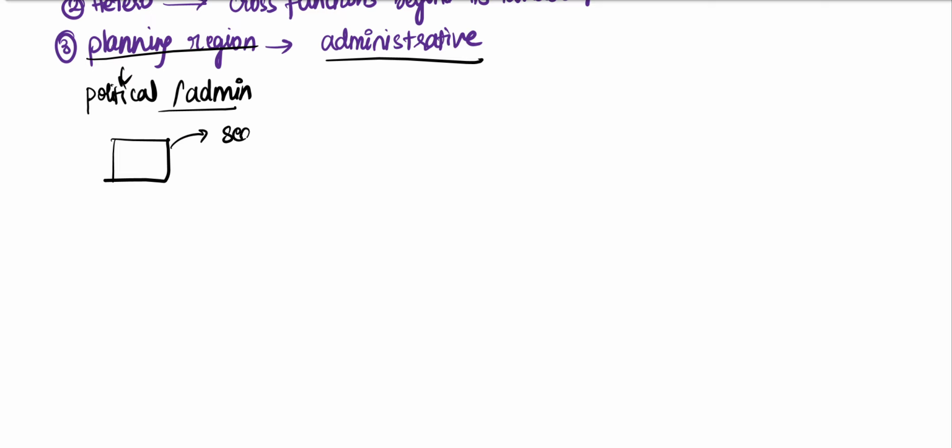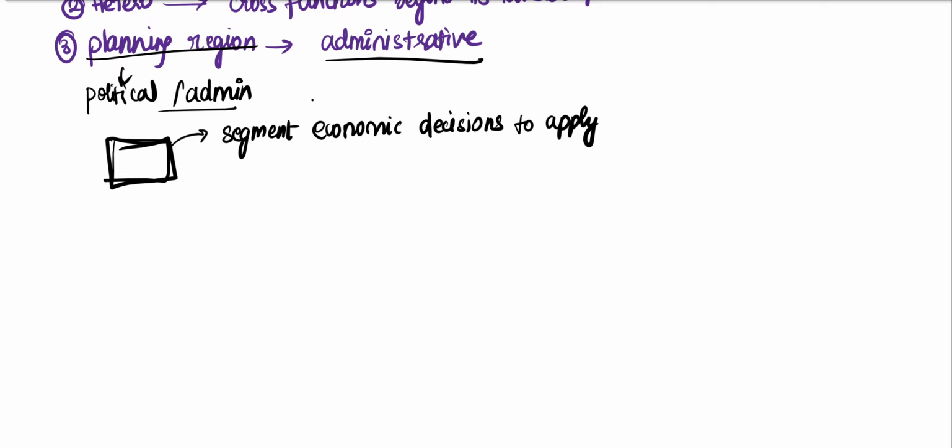This is a segment, and this segment is best for economic decisions to apply. This segment is chosen with a criteria. Economic decisions best apply in this segment.